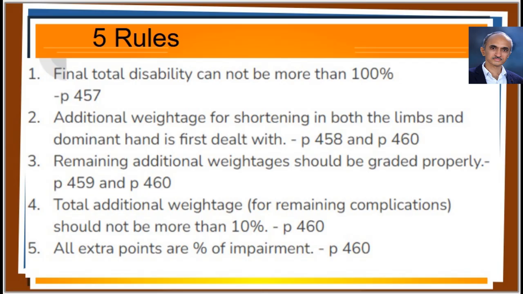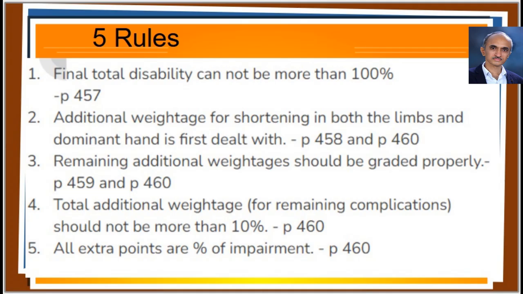These rules are not listed together, but are dispersed throughout the Gazette. Rule number 1. Maximum disability allowed is 100% and it should be a whole number. Page 457. Rule number 2. Deal with dominant hand and shortening first, page 458 and page 460. Rule number 3.